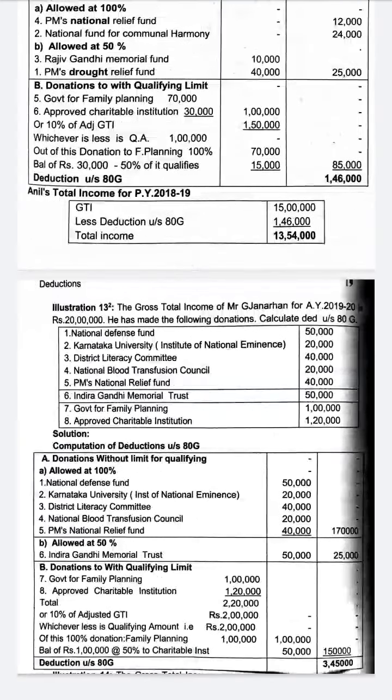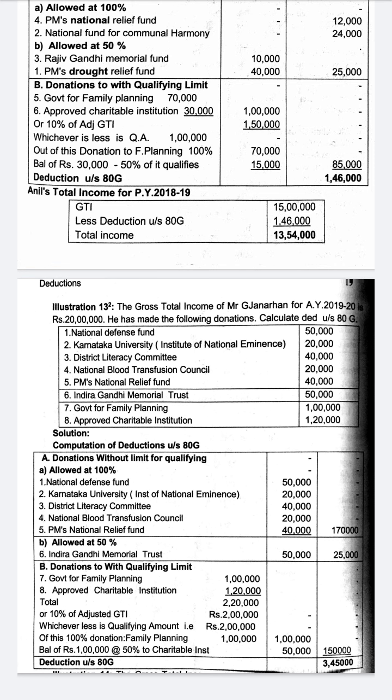So let us go through another simple problem. Question number 13. It says the gross total income of Janardhan for assessment year 2019-20 is 20 lakh. He has made the following donations: National Defence Fund, Karnataka University, District Literacy Committee, National Blood Transfusion Council, PM National Relief Fund, Indira Gandhi Memorial Trust, Government for Family Planning, and an approved charitable institution. These are the donations made by a particular person.